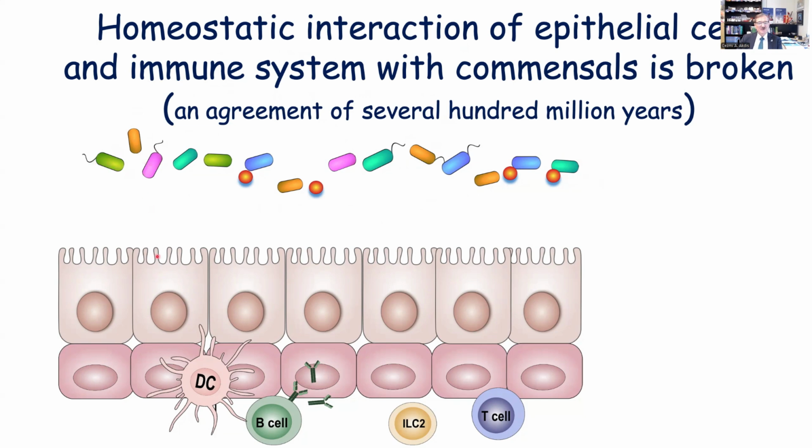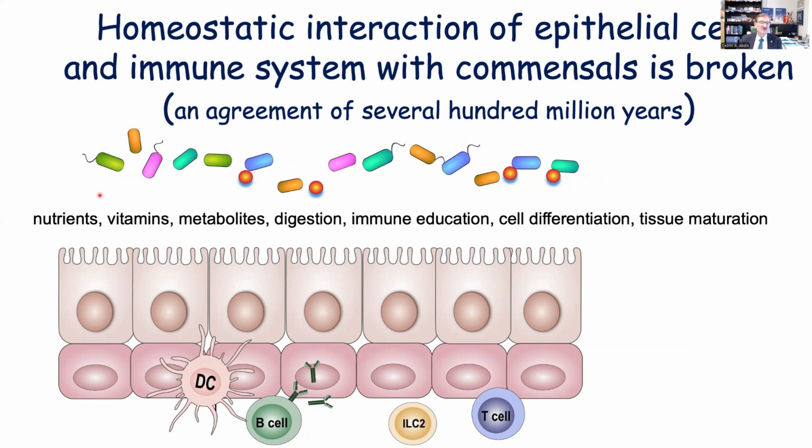When the first eukaryotic cells developed around 1 billion years ago, they decided to carry some prokaryotic cells, and also the mammalians are carrying prokaryotic cells, using the nutrients, vitamins, metabolites for their digestion, immune education, cell differentiation, tissue maturation. And this interaction is now broken since the 1960s, and Homo sapiens is responsible for this.